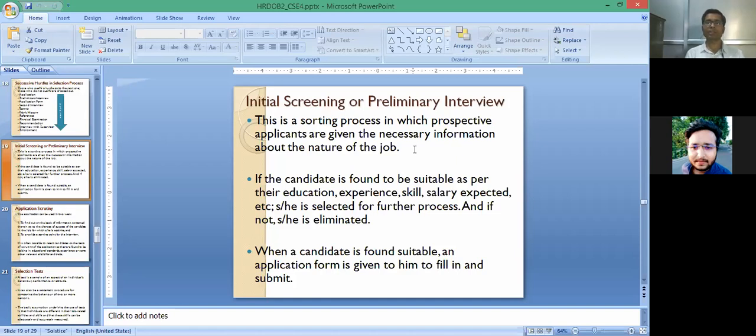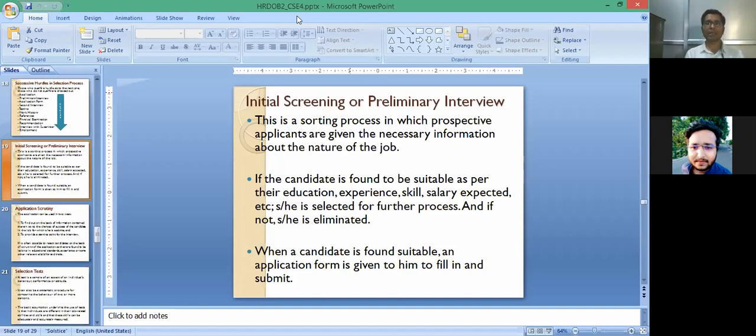So there may be a possibility that only applications are invited through different modes of communication, different modes of postage, or different modes of online application. But there may be another possibility also, that if there is a walk-in interview or on-the-spot job, then candidates are called directly at the appropriate date and timing, so that other hurdles can be conducted by the organization.